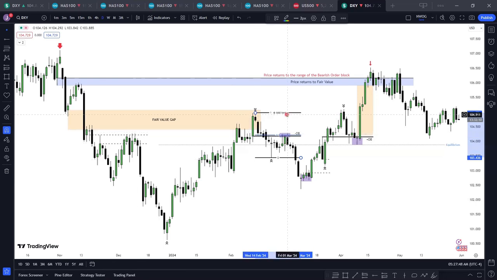Now let me show you another thing again. That price was hitting... Let me take out the equilibrium. We know that this point here is equilibrium. Let me take it out. This is what? A bearish order block. Price ran into this bearish order block and then rallied because it is at premium. This is premium, filling in a fair value gap.